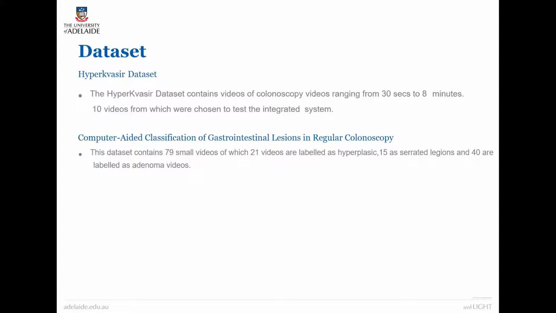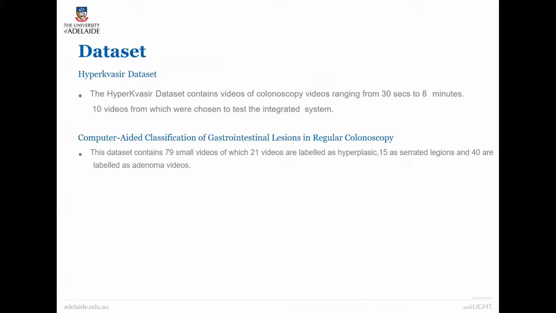The dataset. So for this project, two datasets were used, one for the integration and one for the polyp classification. The integration part used the HyperKvasir dataset, which contains videos of colonoscopy ranging from 30 seconds to 8 minutes. 10 videos were chosen to test the integrated system.